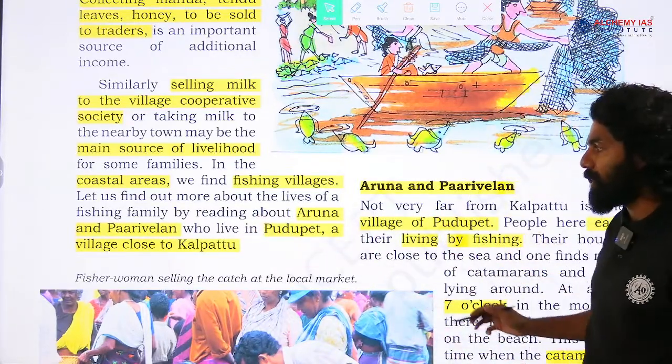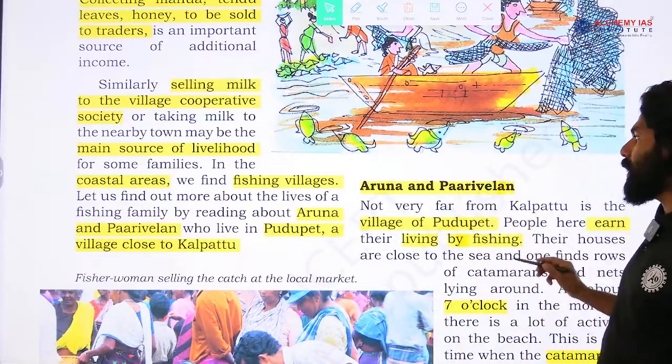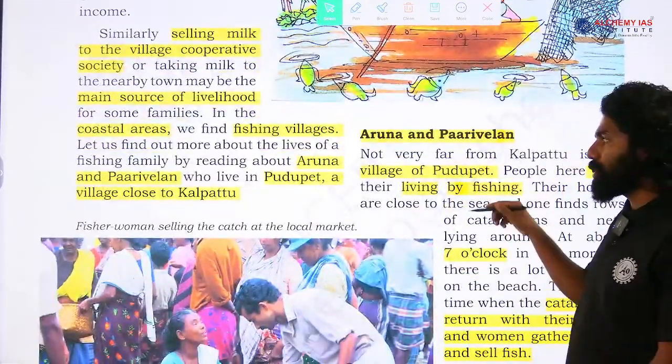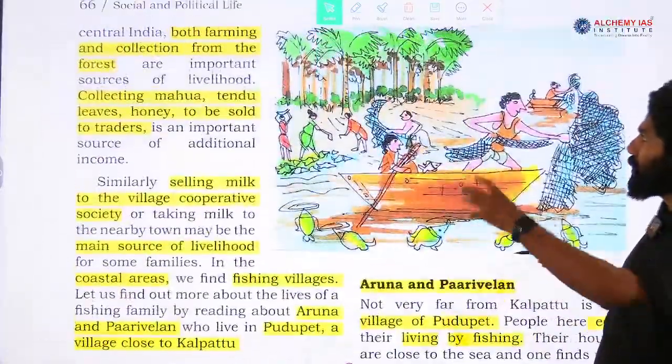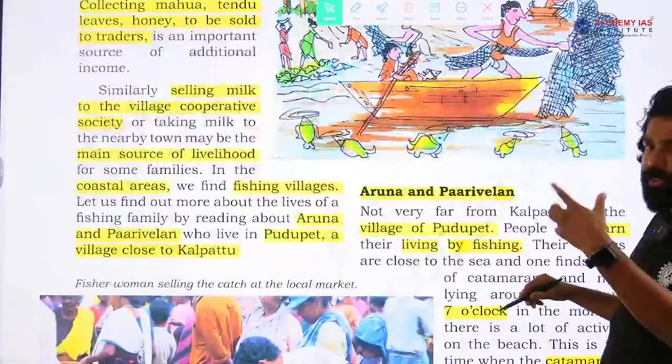So, another village is given here, and the characters Aruna and Parivelan. Their stories also we will read. Some image is given also here. This is a coastal region where they are mostly involved in fishing activities.